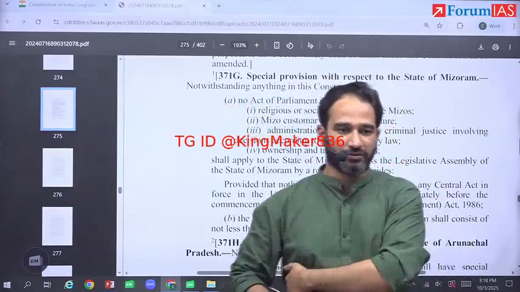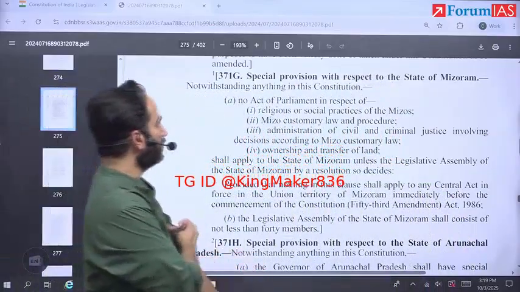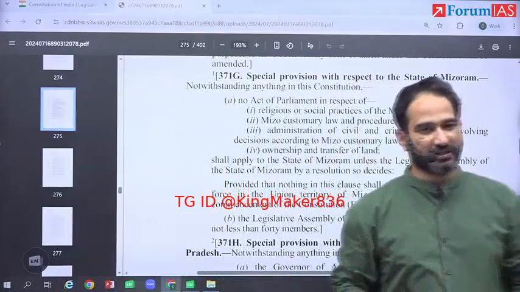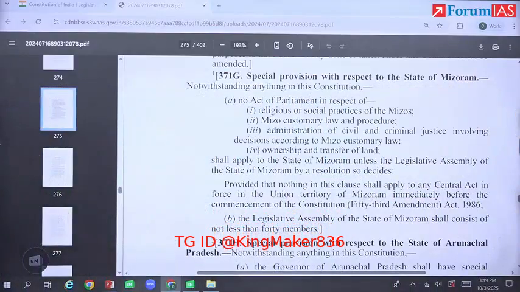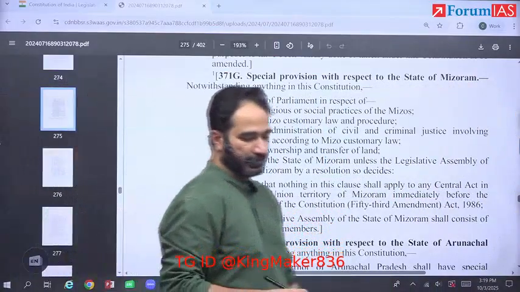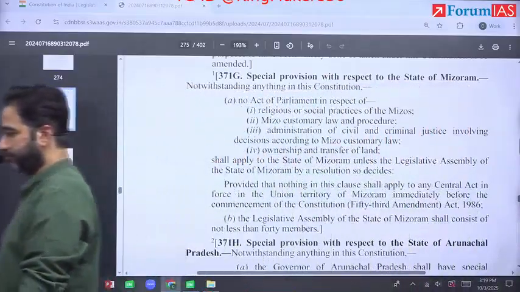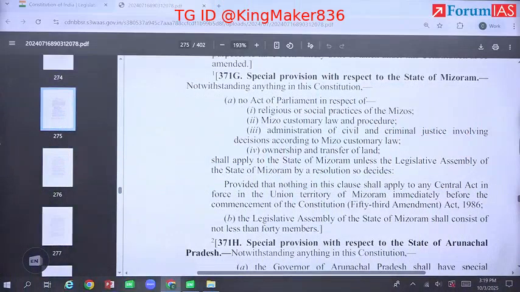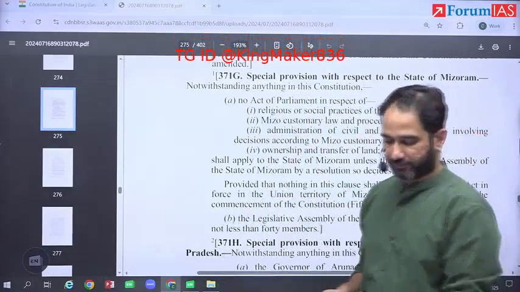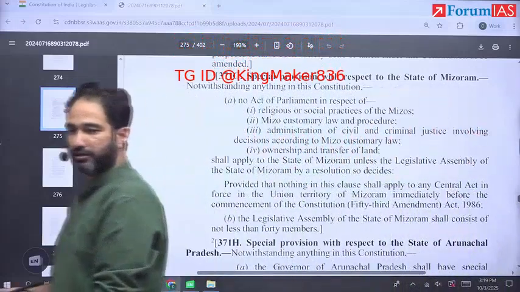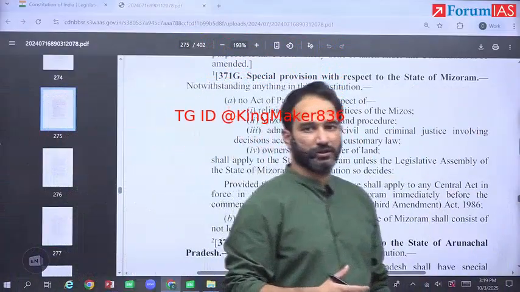For Nagas and Mizos, in relation to their religious and social practices and customary laws, may conflict with UCC. This point is clear to everyone? Right, on the next one.